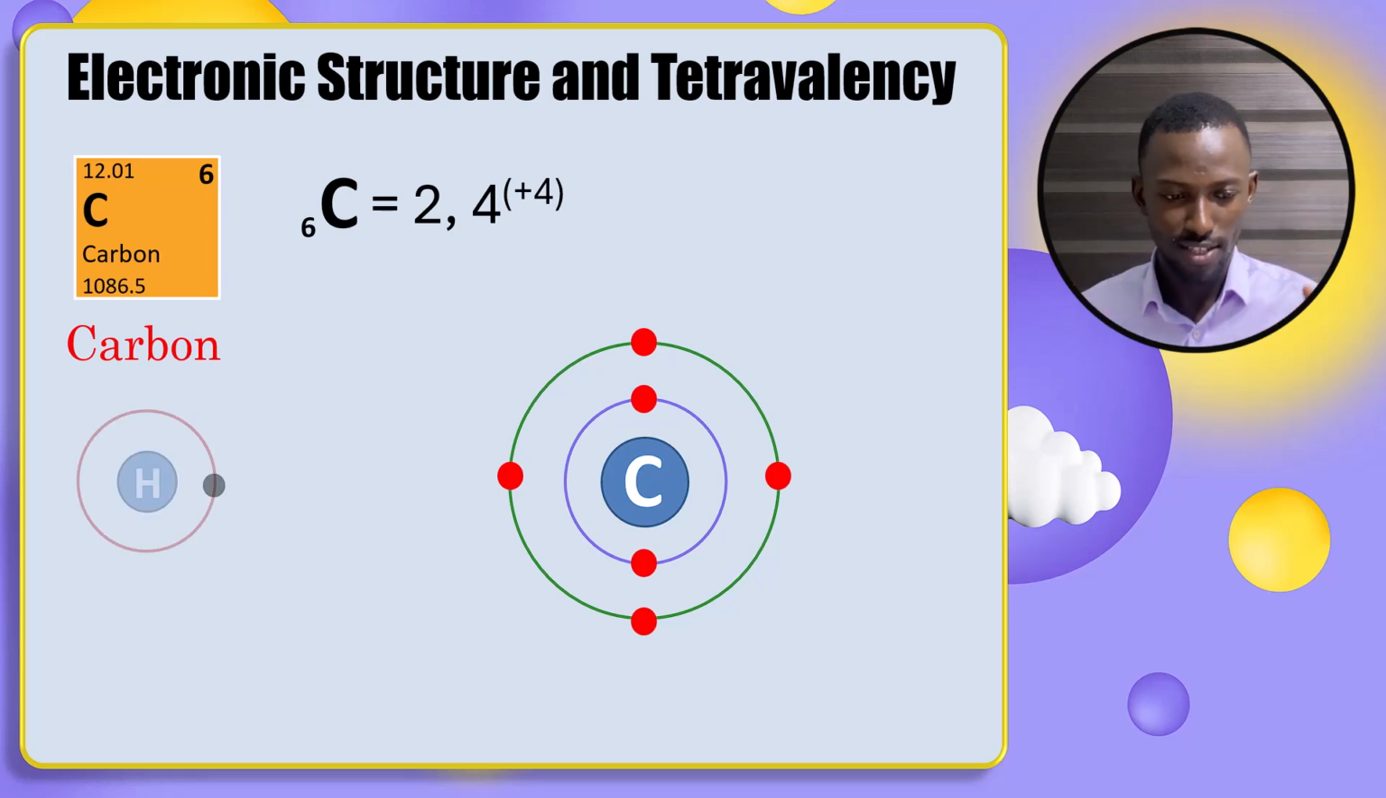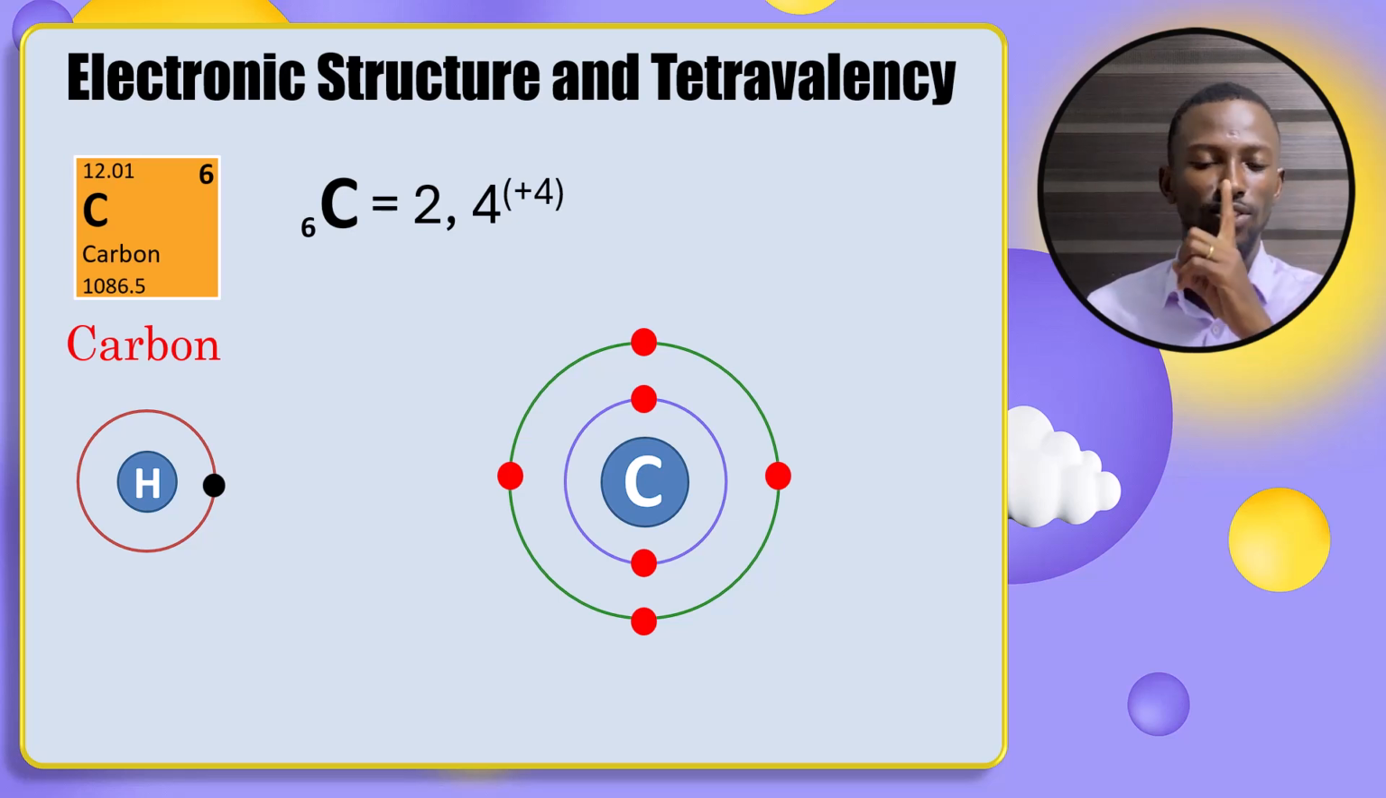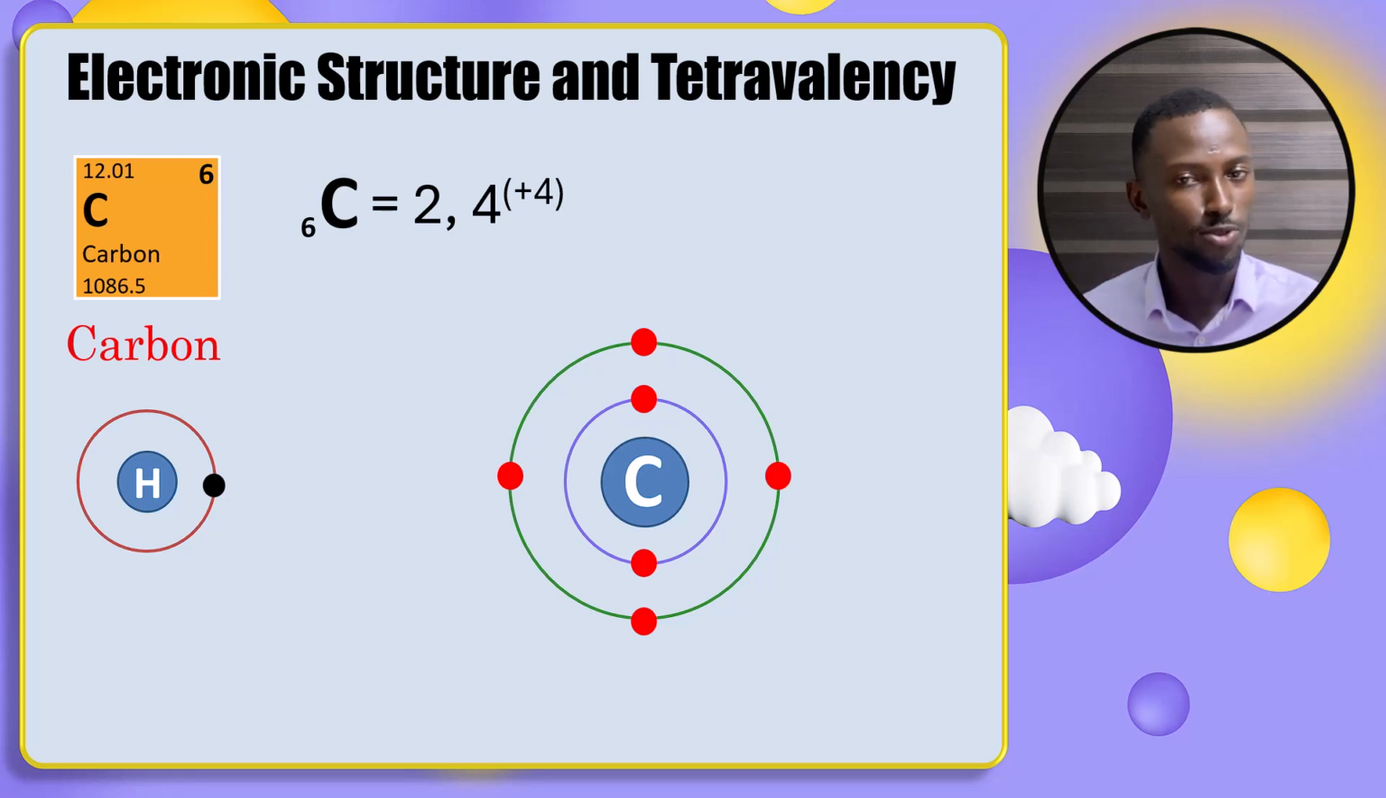What do we mean? Let's show this. Suppose we have a hydrogen atom here. Hydrogen has 1 electron in its outermost shell. I think you see that. Hydrogen also wants an extra 1 electron so that it will have 2 electrons in its outermost shell in order to meet the duplet rule. So what would hydrogen and carbon do?